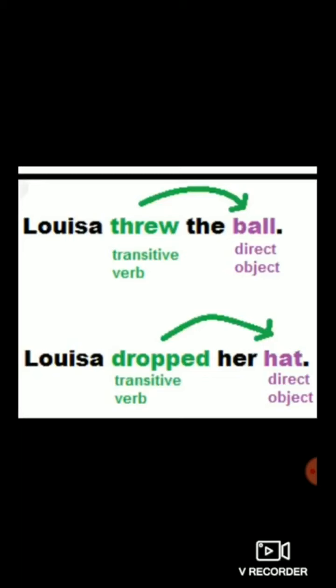Now second, Louisa dropped her hat. Dropped is an action, so dropped is a verb. After the verb, you can see an object there. Yes, her hat. So hat is an object. Hat is a direct object here. So what did Louisa drop? Her hat. So after the verb dropped, there is an object. What is the object? Hat. So it is known as a transitive verb. Dropped is which verb? Transitive verb.